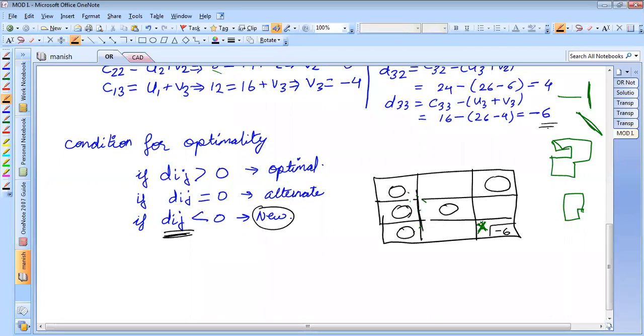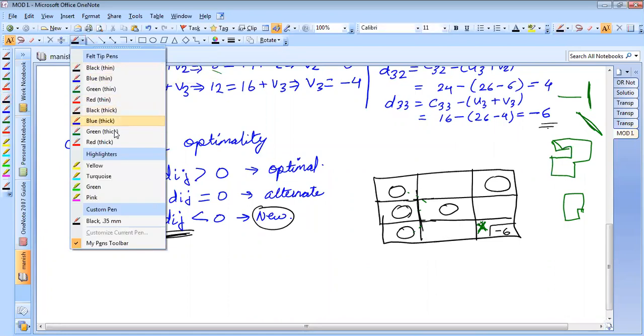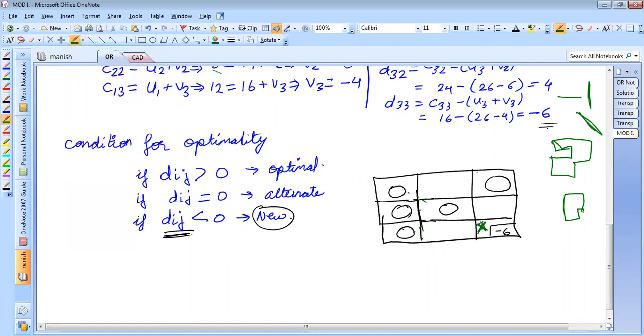So we have an allocation here, and this is our problem. Let us forget about the values now. I'm not interested in values now. What I'm interested in is path. So for this, from here, I can go either upwards or I can go towards left. This is up to you. You can take any turn, any path. Anyhow, you have to come back to this path only. So this doesn't make any difference.